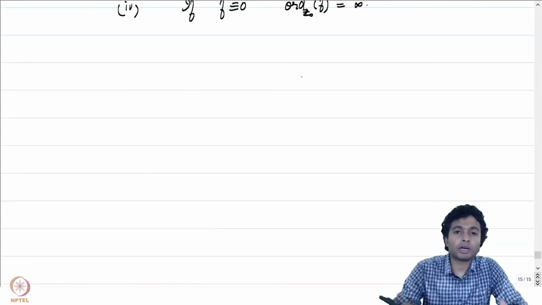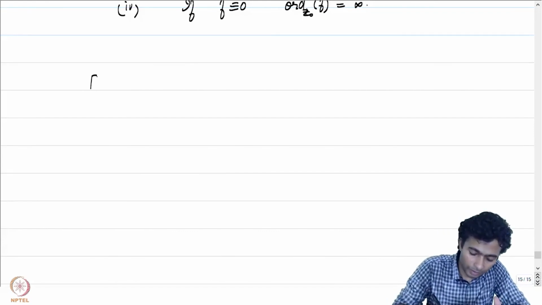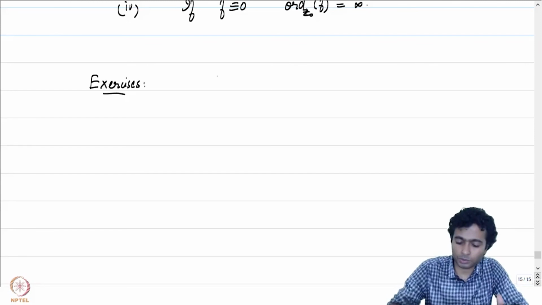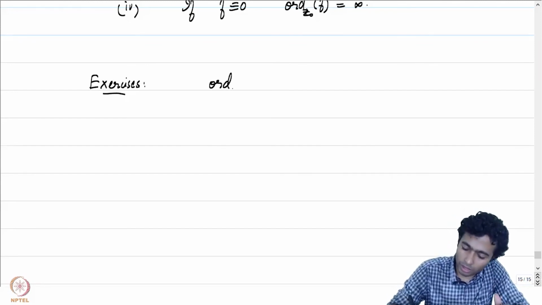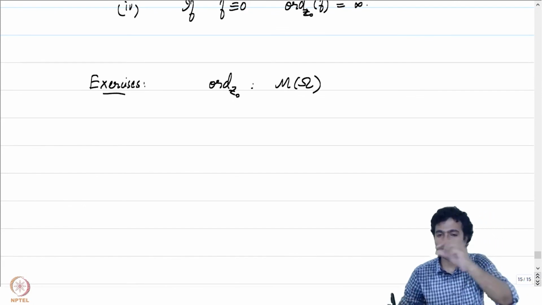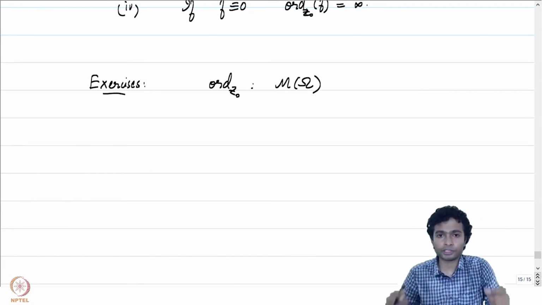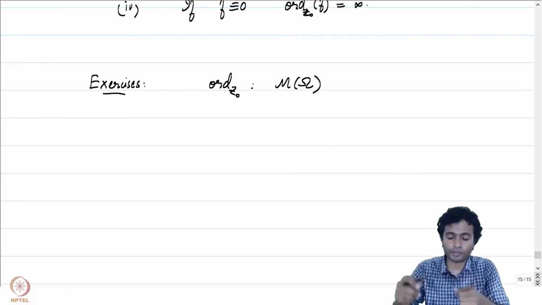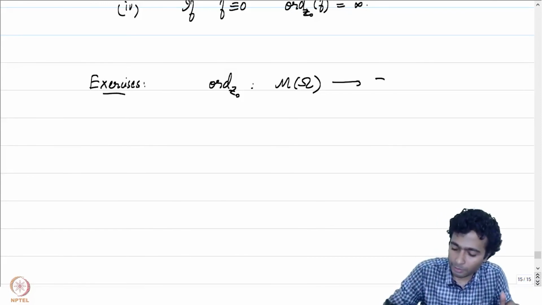Let me now give you a couple of exercises which capture some of the properties of this order function. So ord at z0 is now going to be a function from M of omega. It takes a meromorphic function and it gives you the order of f at z0. It's going to map you into Z,